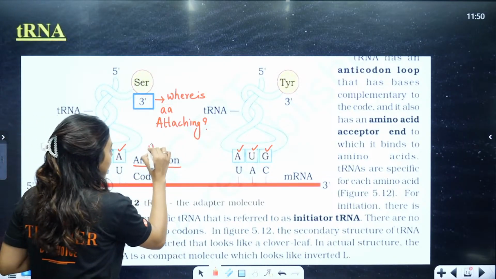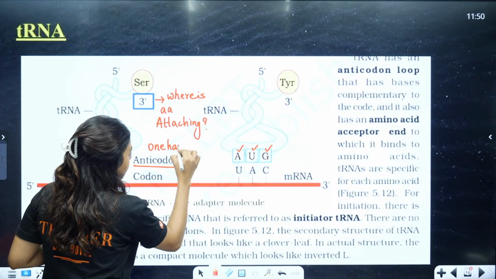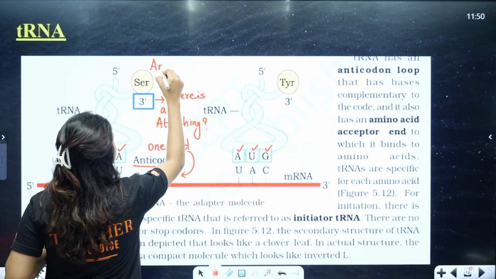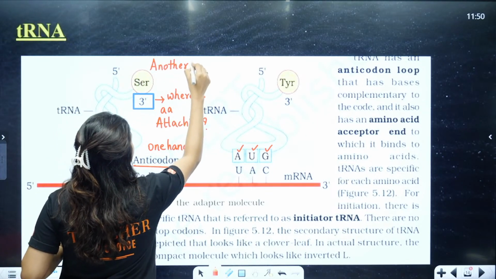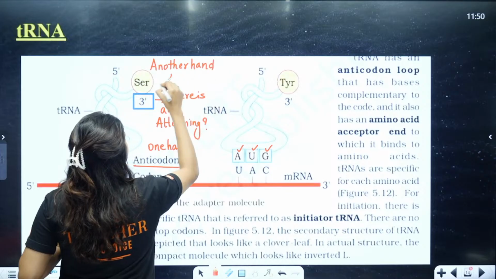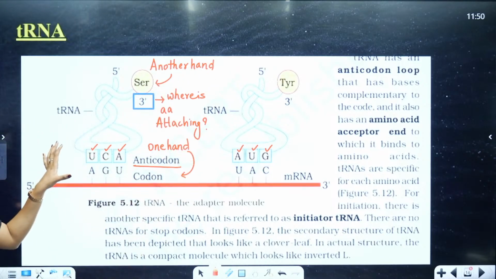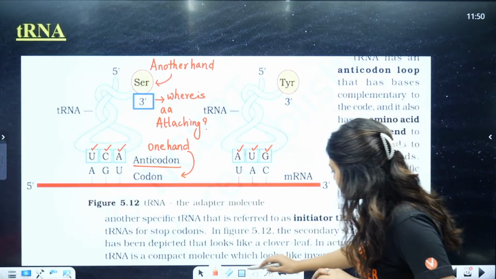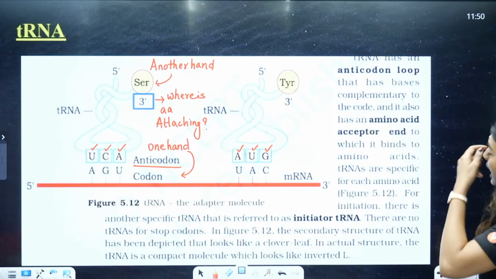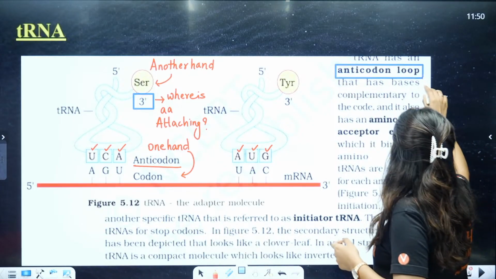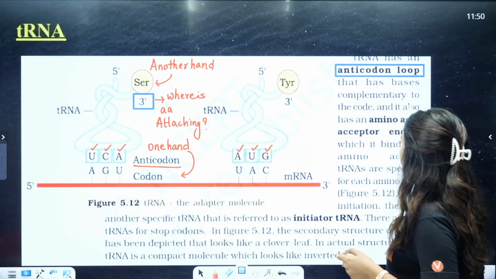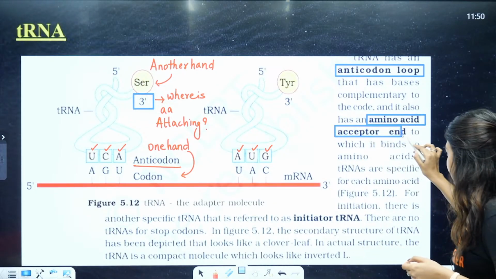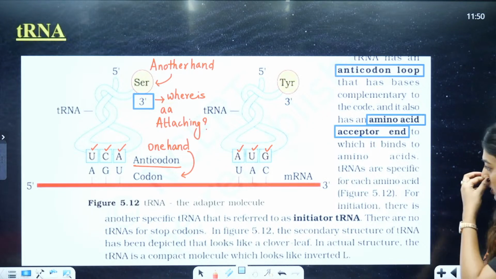So on one hand they are reading the codon, on another hand they are adding the amino acids. Is this diagram clear? I know it's very bright. I don't know if I can reduce the brightness. Now tRNA has an anticodon loop that has bases complementary to the code, and it also has an amino acid acceptor end, to which it binds the amino acid.